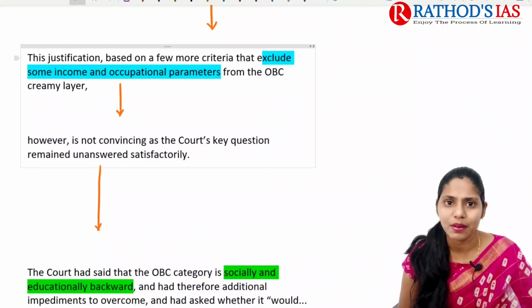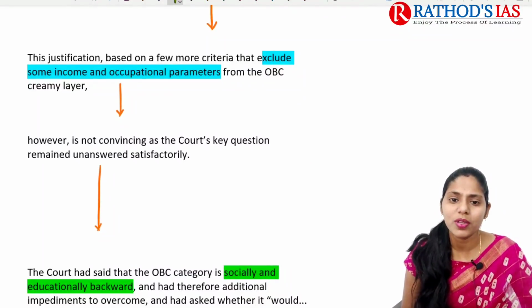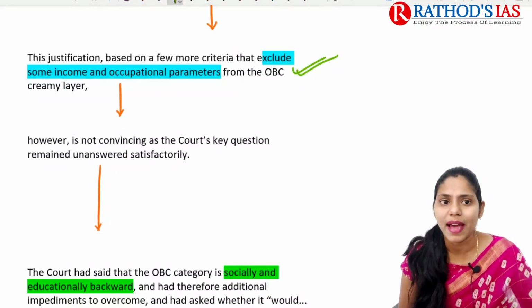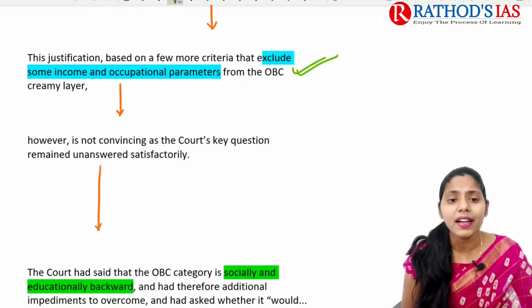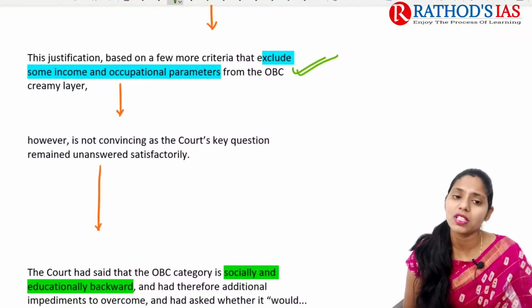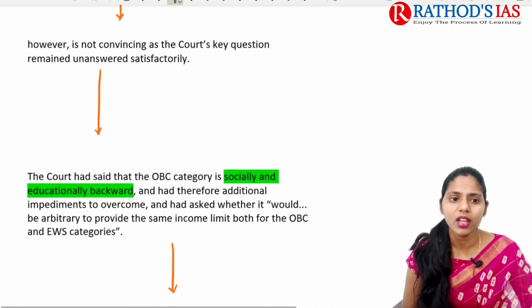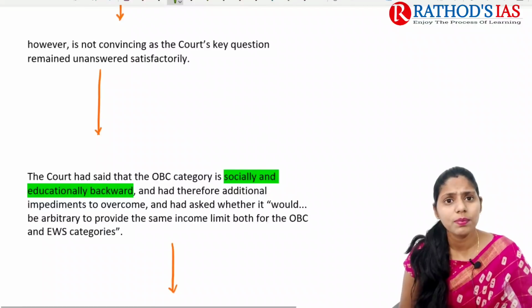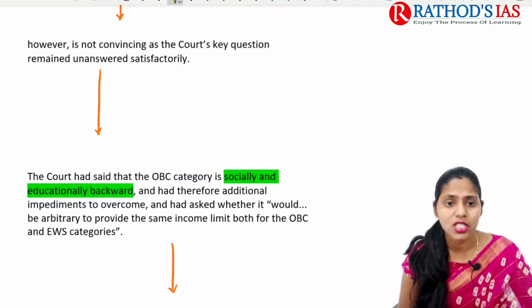If you are talking about the justification, this justification mainly excludes some income and occupational parameters from the OBC creamy layer. So the OBC creamy layer has some occupational parameters as well as some income parameters, but the justification of this EWS does not have that.